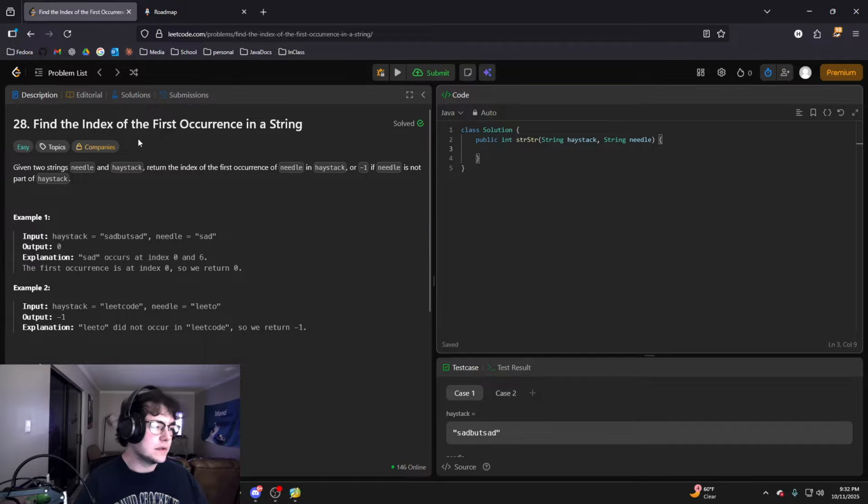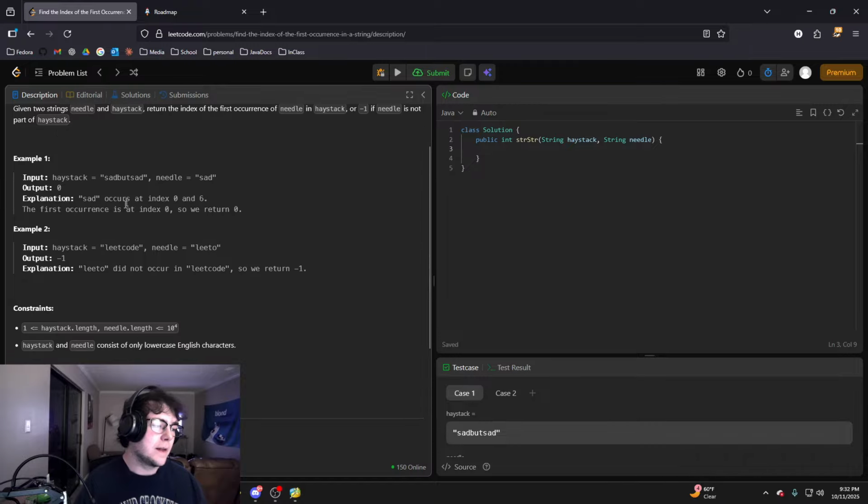Today we're going to do problem 28, Find the Index of the First Occurrence in a String. It says, given two strings, needle and haystack, return the index of the first occurrence of needle in haystack, or -1 if needle is not part of haystack. This one's fairly easy in Java, and I'll show you how in a minute. It's because Java has already implemented this function inside String, which I think is kind of funny.